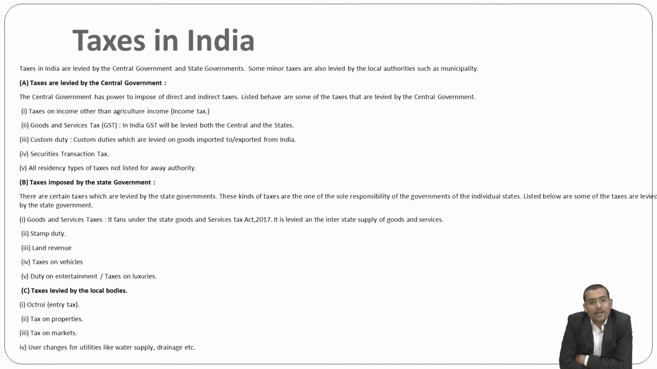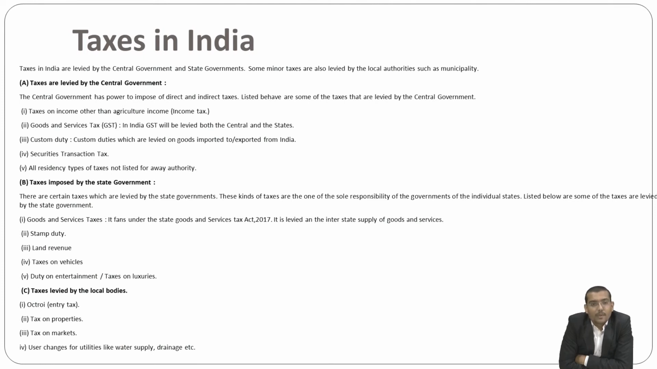The local government can collect octroi, that is a toll or entry tax, the tax on property, the tax on the market, and the usage charge for utilities such as light, water supply, electricity, drainage, etc.